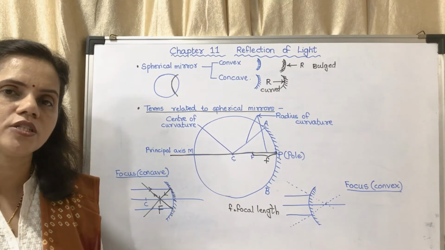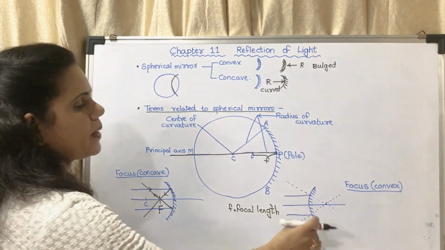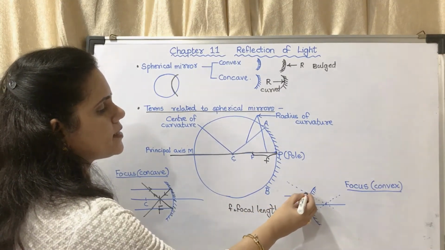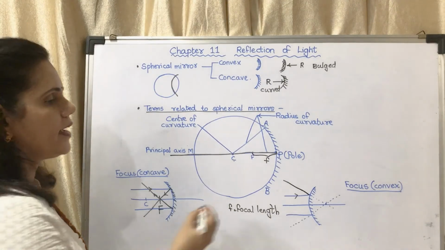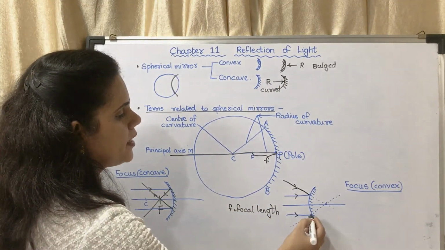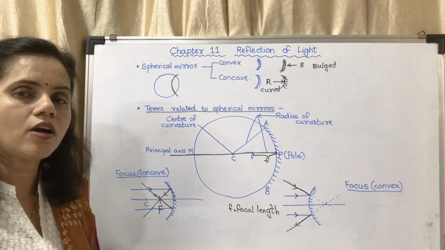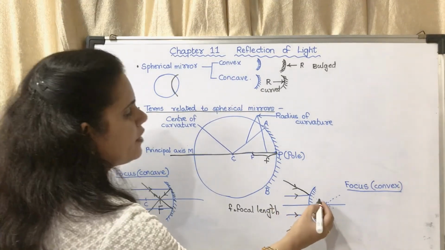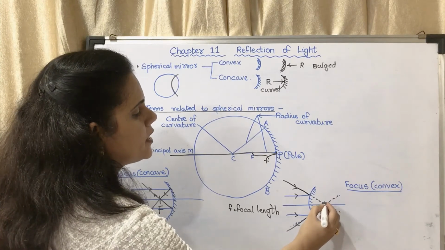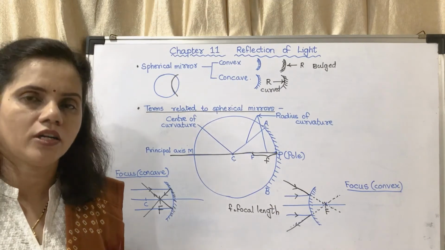What is the principal focus of a convex mirror? This is the convex mirror. The bulged part is the reflecting surface. This is the incident ray and this is the reflected ray. They are getting diverged. So the reflected rays are not meeting, but if they are extended backwards, they will meet at a point that is said to be the principal focus of a convex mirror.